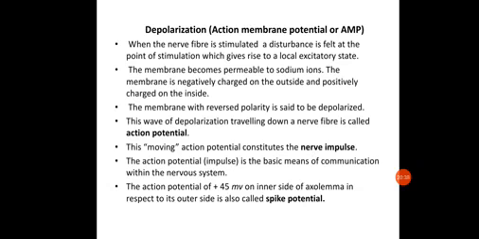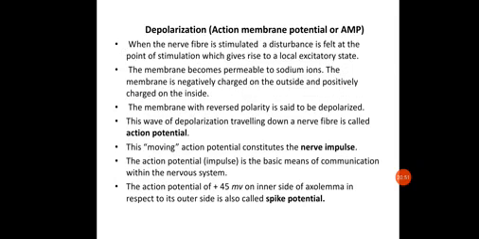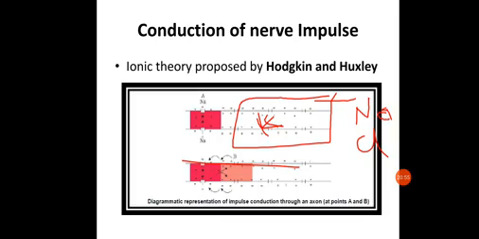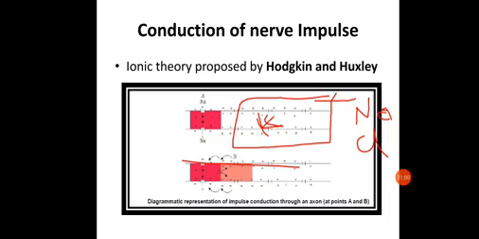Next is depolarization. I hope you have understood. This is the normal condition when the cell is at rest, when no impulse is generated, nor is it transmitted. That's the resting potential. Next is depolarization, which is one of the most important events. Here you can see this is the resting potential: the inner side is negatively charged and the outer side is positively charged.